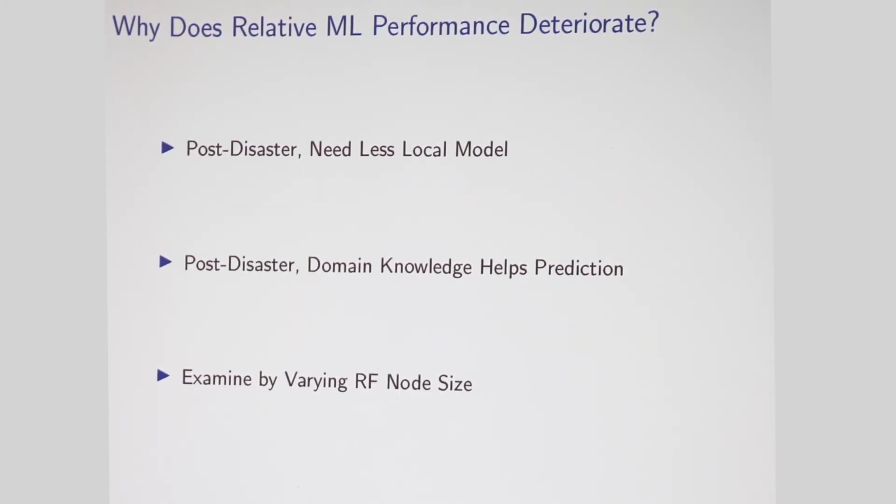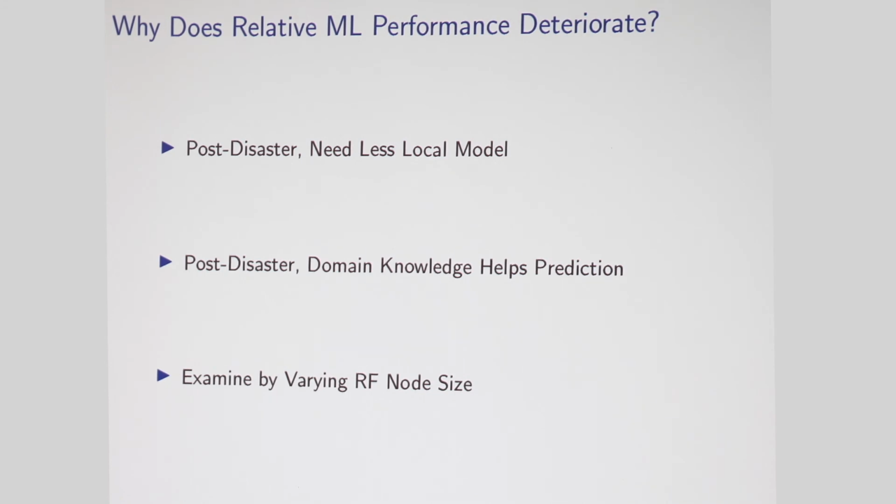So in the last couple minutes, I want to talk about why it is that we find the machine learning model's relative performance drops when there's a big change in the choice set. There are a couple of potential explanations. First is that post-disaster, you need a less local model. The machine learning models are very local; they're fitting very local preferences. You need a more global model post-disaster. Another is that post-disaster, the domain knowledge is more helpful. The fact that the machine learning model is imposing that spatial differentiation through distance is a lot more helpful when there's a big change in the choice environment.